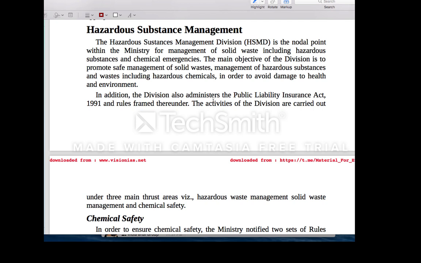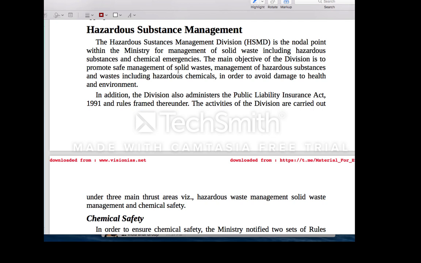So in order to check that issue, we are bringing in these hazardous waste management rules, and also the Basel Convention and Rotterdam Convention, which we will look at in the upcoming videos. Okay, that is the thing. Recently these rules have been amended, and certain exemptions have been given to those industries which have already been exempted under the Air Act and Water Act.